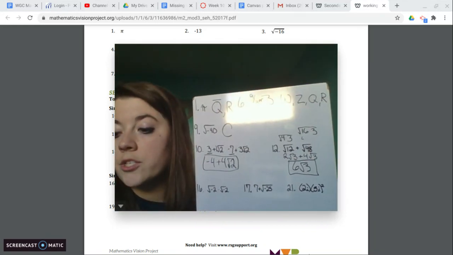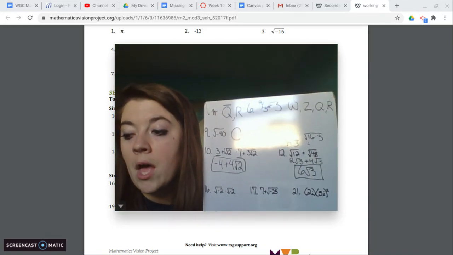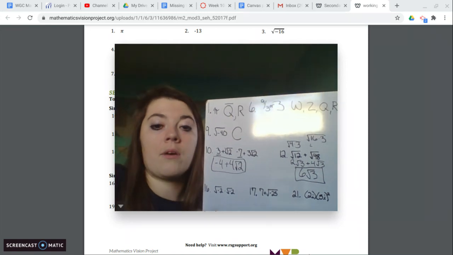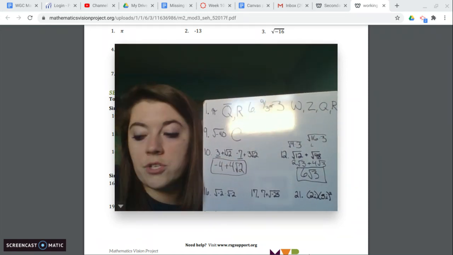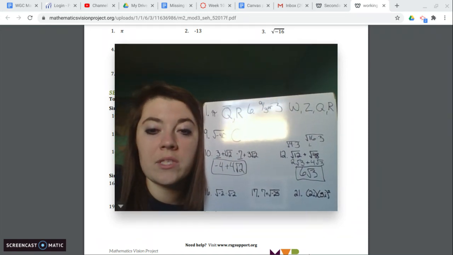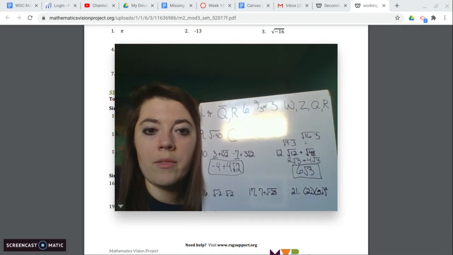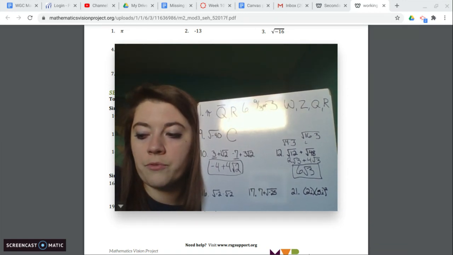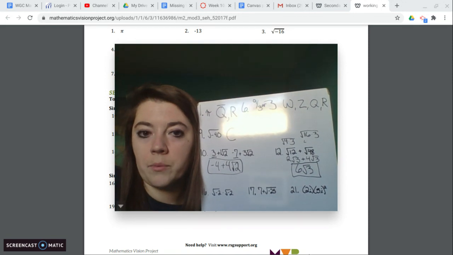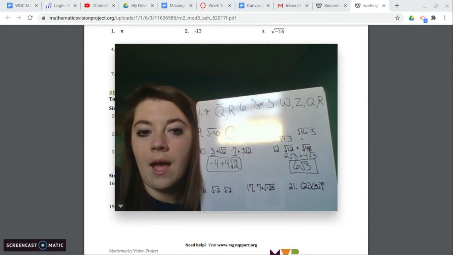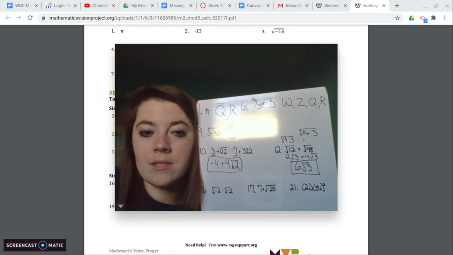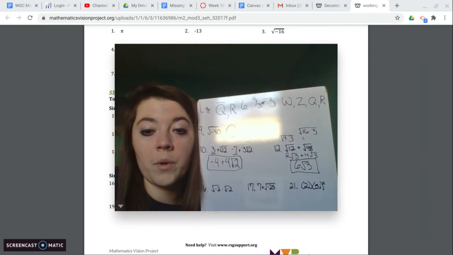So that's what you guys are doing on this section. So some of them, the square roots already have the same numbers underneath, you just combine them together. If you have more than one square root in a problem, just combine the ones that are the same. So hint for 15, just combine the root 7s and then the root 3s, and then don't try to combine them together because you can't simplify either of those roots further, okay?